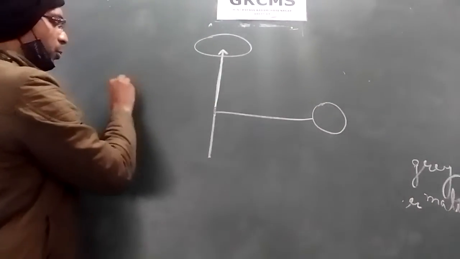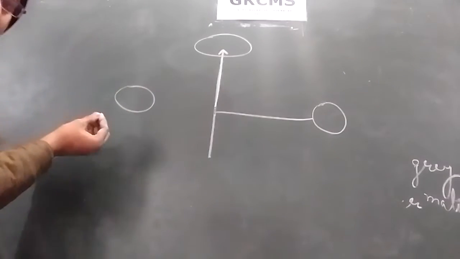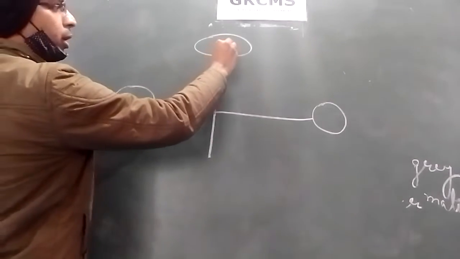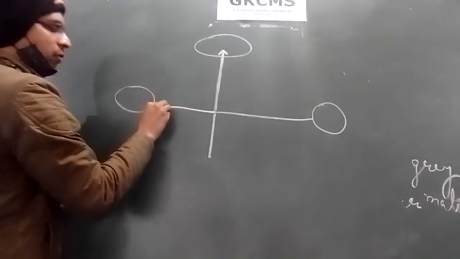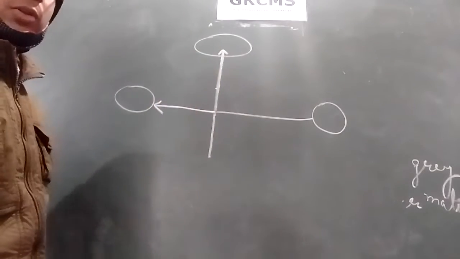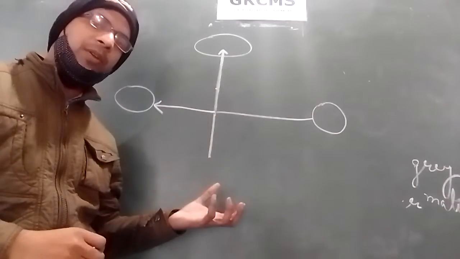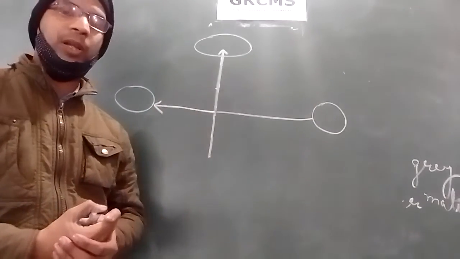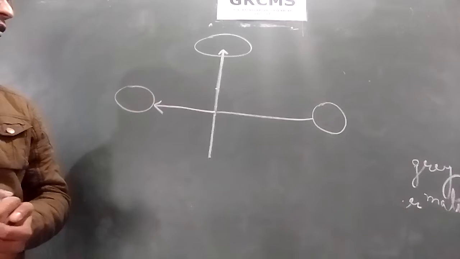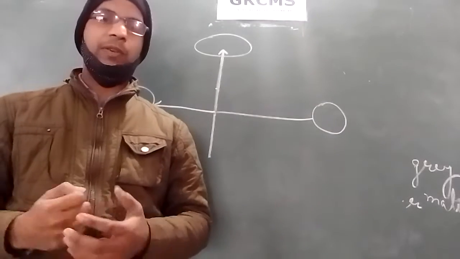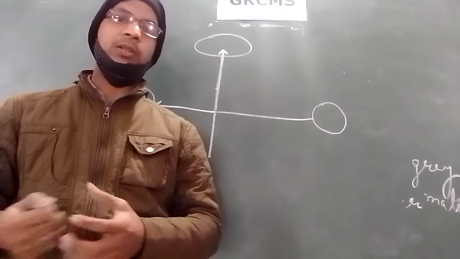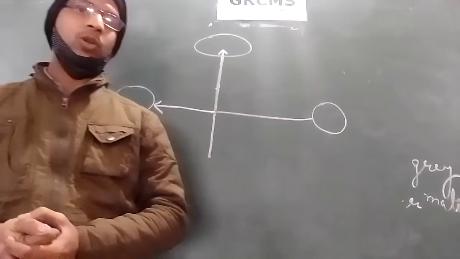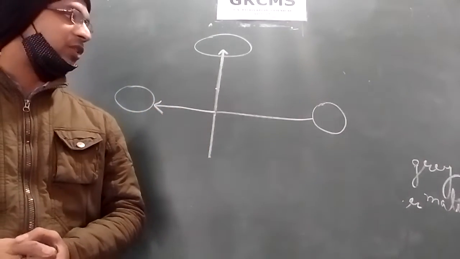Second function, suppose it is the muscle, any muscle of the body. So the motor impulses from the brain reach the muscles with the help of the spinal cord. So it means it is communicating between the body structures and the brain. The third function is to control the reflex actions. Reflex actions, what are reflex actions? The sudden and involuntary actions which are controlled by the spinal cord are called reflex actions.